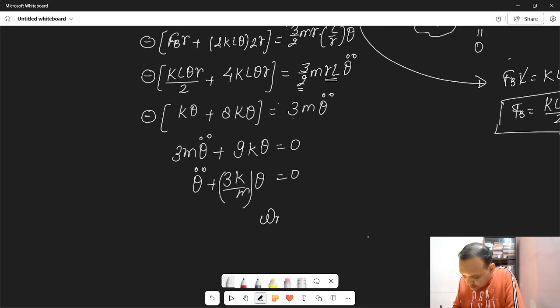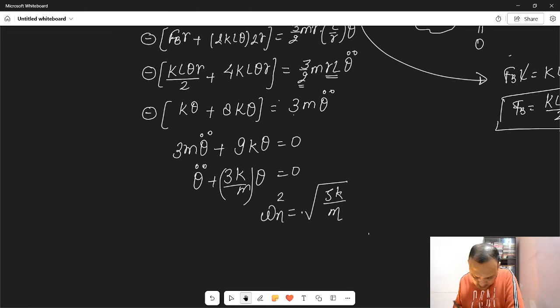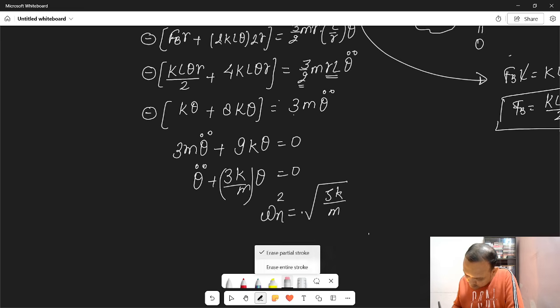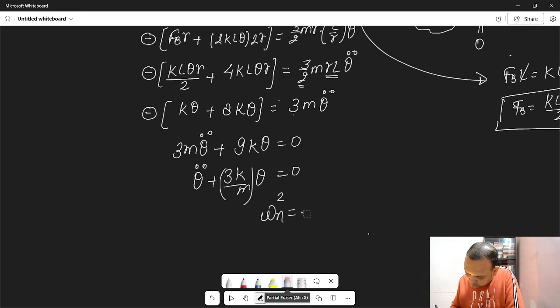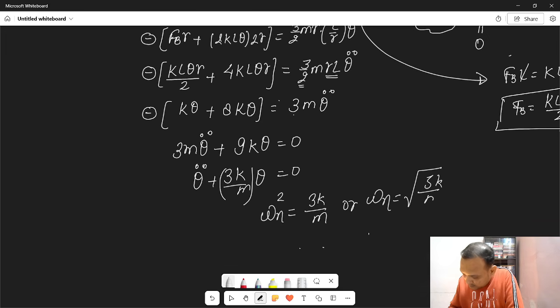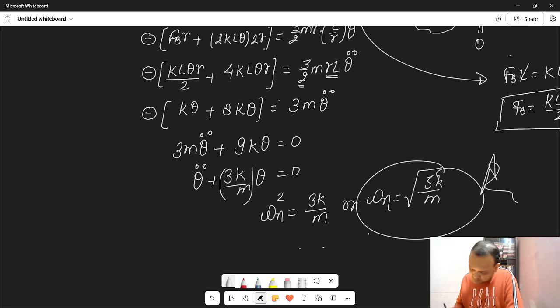From here, omega n square equals 3K by M. Sorry, if I write omega n square, then I don't need to write the under root. Okay, almost done. Omega n square equals 3K by M, or natural frequency omega n equals root 3K by M. Okay, this would be your answer.